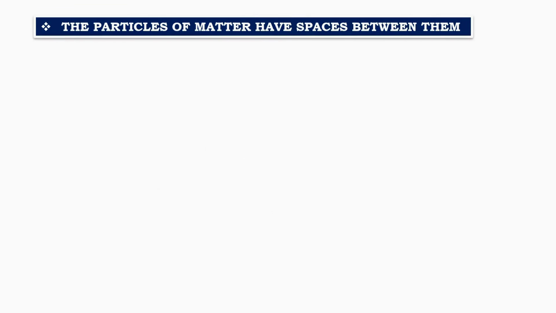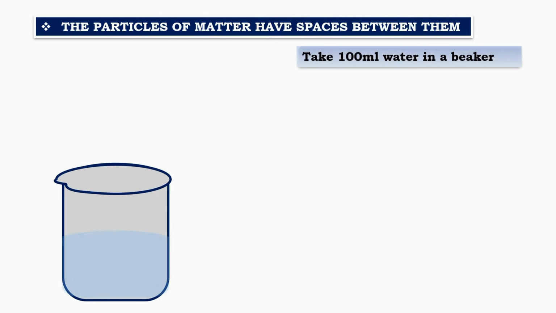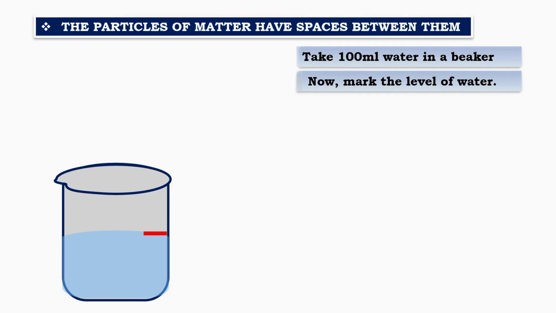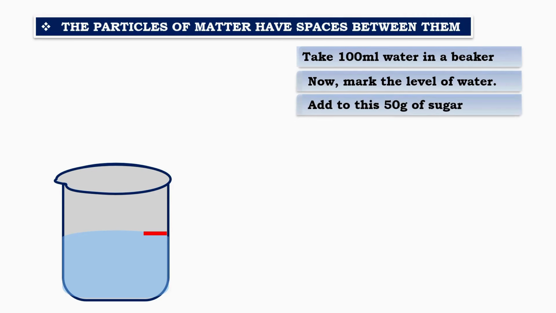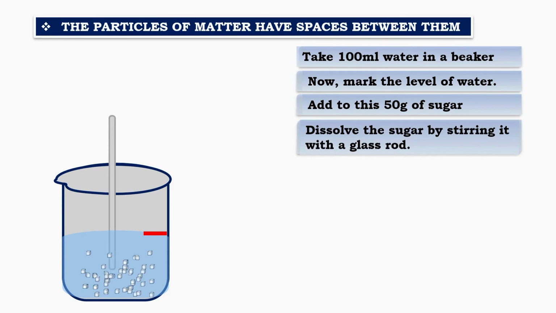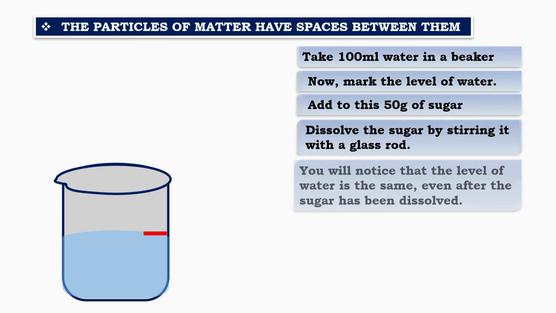Let's understand the second property of matter, that particles of matter have spaces between them. Take 100 milliliters of water in a beaker and mark the level. Now add 50 grams of sugar to the water. Stir the mixture using a glass rod until all the sugar dissolves. You'll notice something interesting: the water level remains exactly the same, even though we added sugar to it.